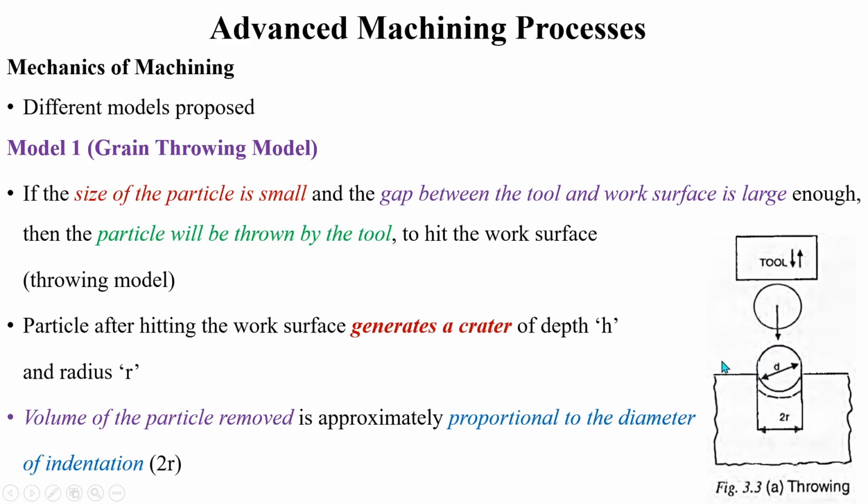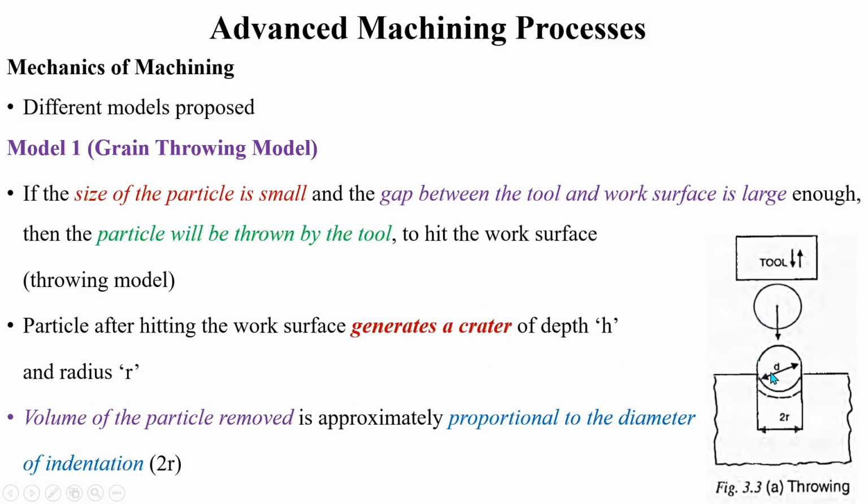So what will happen? We know that the gap is always filled with the abrasive slurry and the tool will be vibrating at a particular frequency and amplitude. So this tool will tend to throw this abrasive particle onto the workpiece surface. Because of that, this abrasive particle strikes the workpiece surface and generates a crater of certain depth h and radius r, and the creation of a crater is always associated with removal of a certain volume of material.